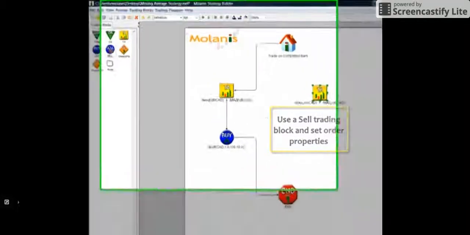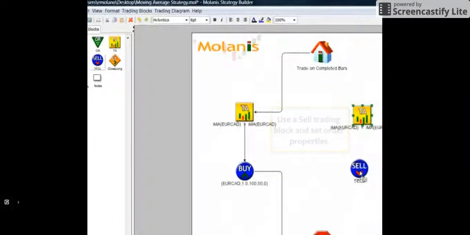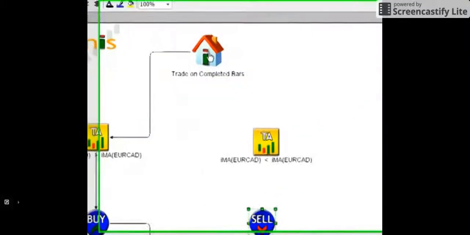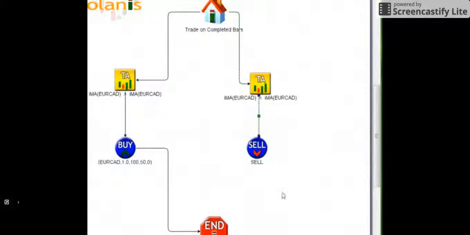Finally, I need to add a sell icon to complete my moving average strategy. And after connecting the trading icons, I'm done. As you can see, creating expert advisors with Molanis Strategy Builder is quick and easy.